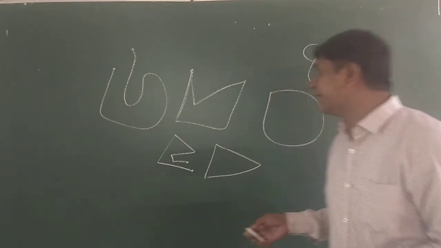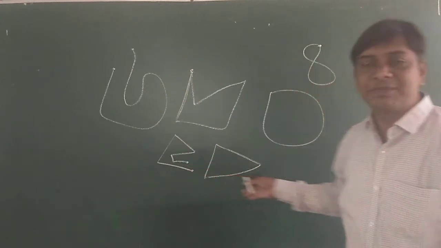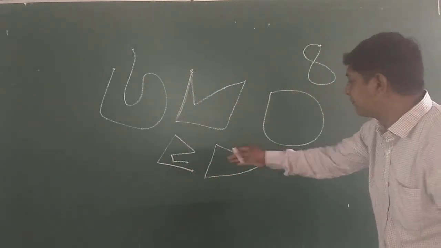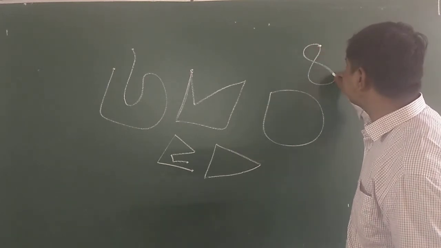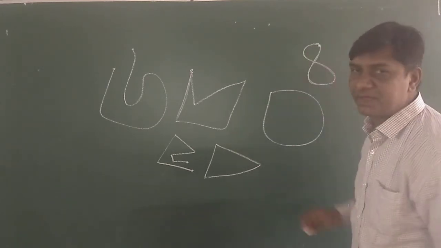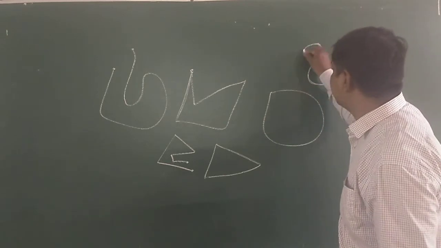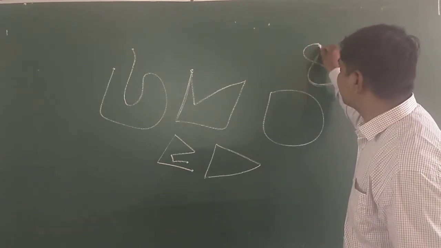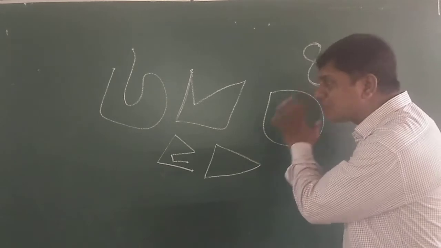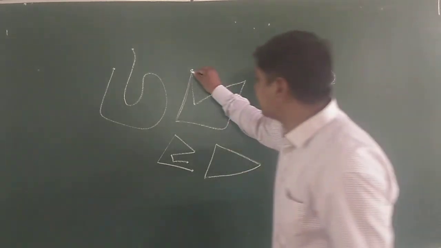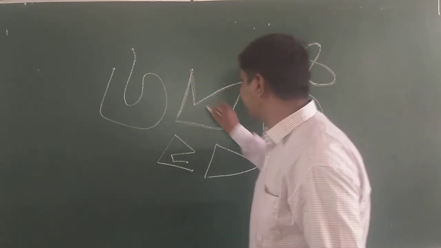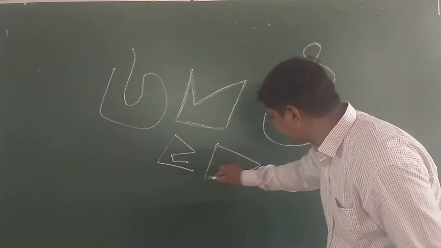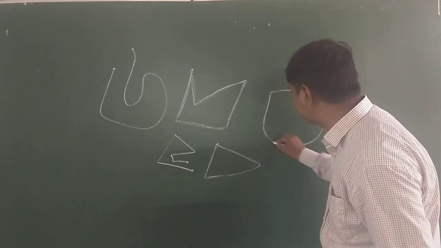Now again, among these closed figures, this figure intersects itself. This figure intersects itself. So this is just a closed figure. Whereas in these figures, this is a closed figure and this is also a closed figure, and this is also a closed figure.